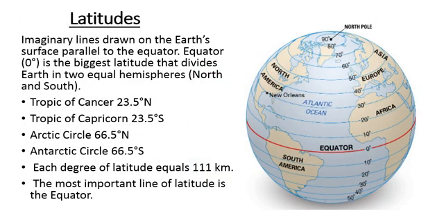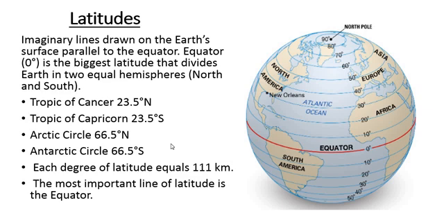Coming to latitude, this is our earth. Latitudes are imaginary lines drawn on the earth's surface parallel to the equator. This middle line is called the equator, and these are all the latitudes, which are parallels in the northern hemisphere and in the southern hemisphere. The degree of the equator is 0, which is the biggest latitude that divides earth into two equal hemispheres, northern hemisphere and southern hemisphere.